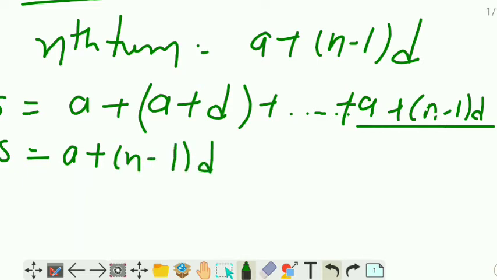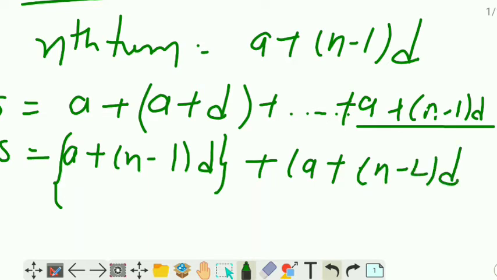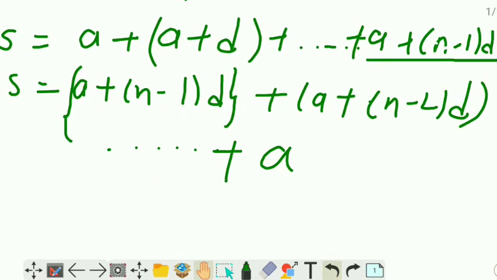Okay, and what will be the term before this? A plus n minus 2 into D. So A plus n minus 2 into D, dot dot, plus what comes here, A. Okay, this is fine. This is the second equation. Now we will add both. So what will come? 2S is equal to, beta, when we add, we will add these terms here.